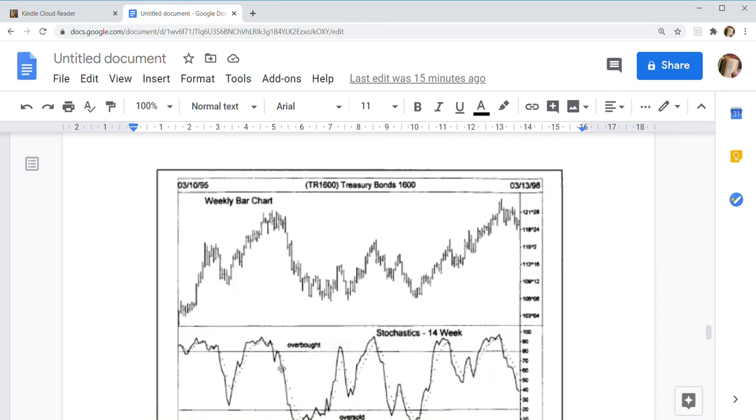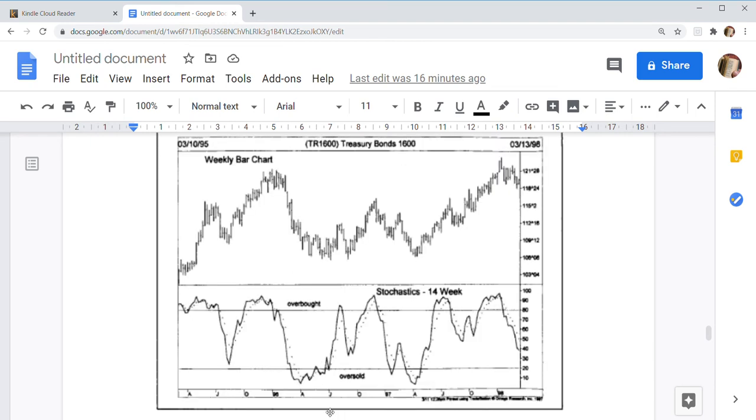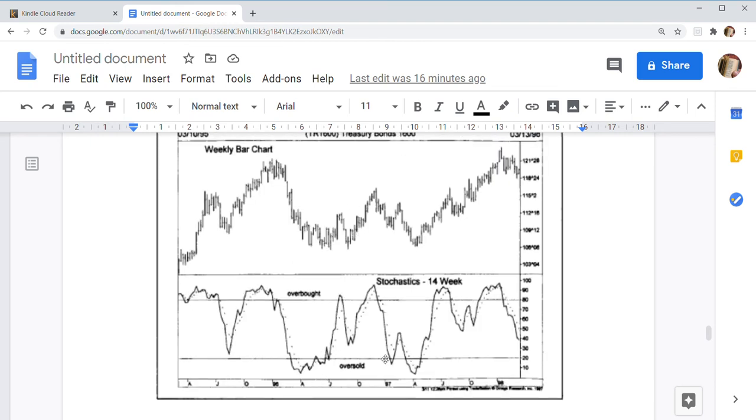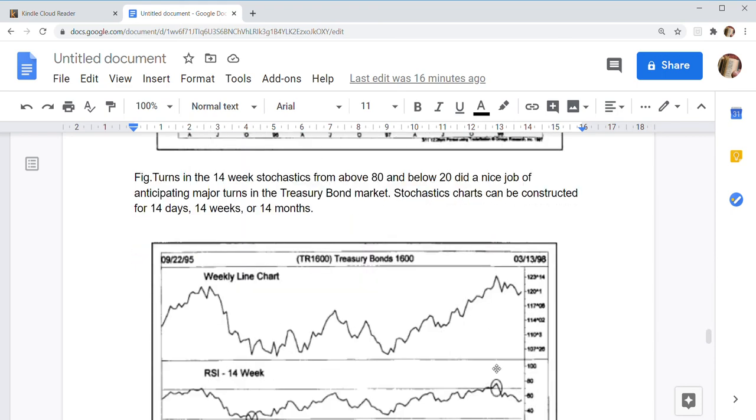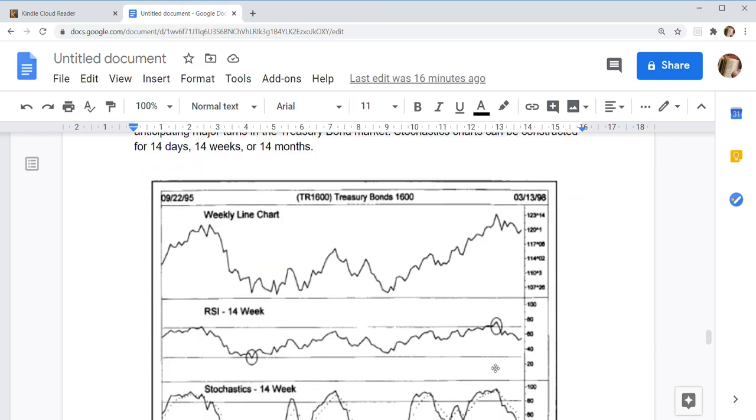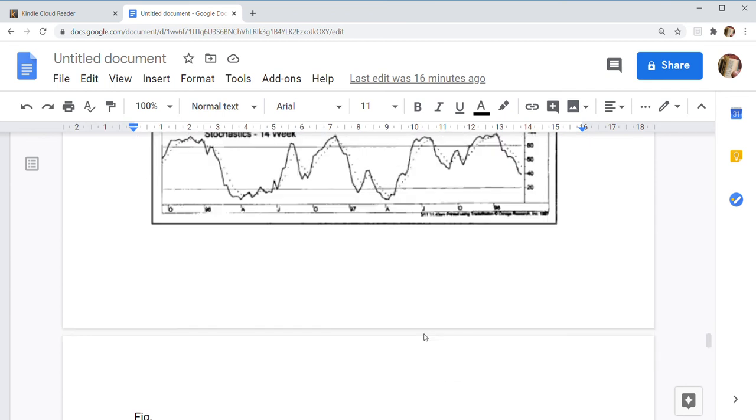So at this point it gave profit, then at this point it gave profit, at this point also it gave profit, at this point also, and at this point it gave profit. So this was a treasury bond chart. This is also a treasury bond chart.